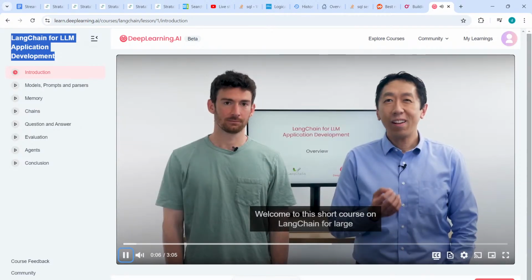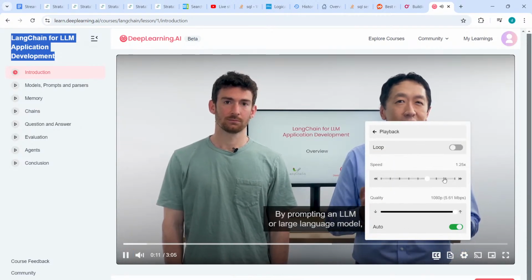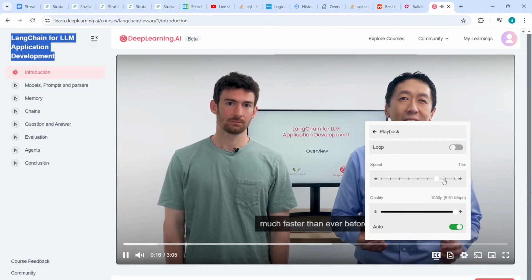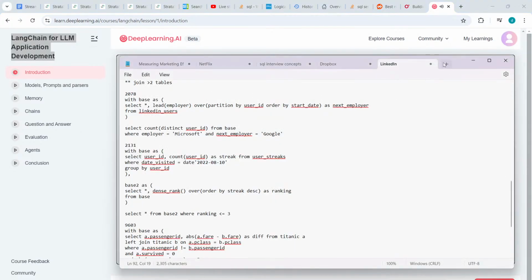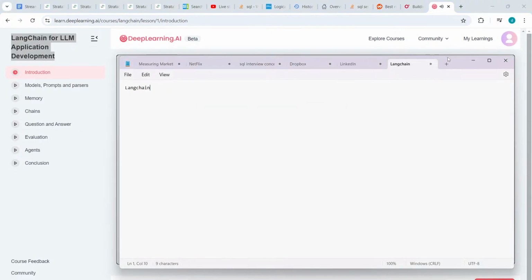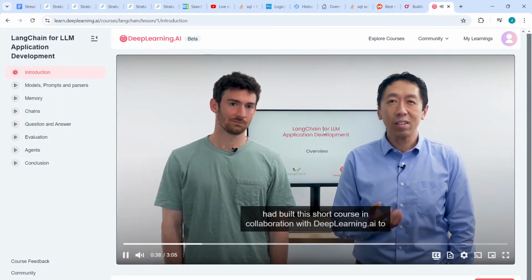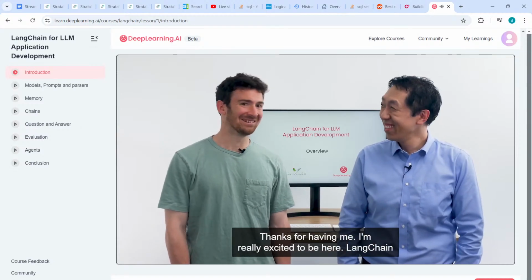Welcome to this short course on Langchain for large language model application development. By prompting an LLM or large language model, it is now possible to develop AI applications much faster than ever before. But an application can require prompting an LLM multiple times and parsing its output, and so there's a lot of glue code that needs to be written. Langchain, created by Harrison Chase, makes this development process much easier. I'm thrilled to have Harrison here, who had built this short course in collaboration with DeepLearning.ai to teach how to use this amazing tool. Thanks for having me. I'm really excited to be here.